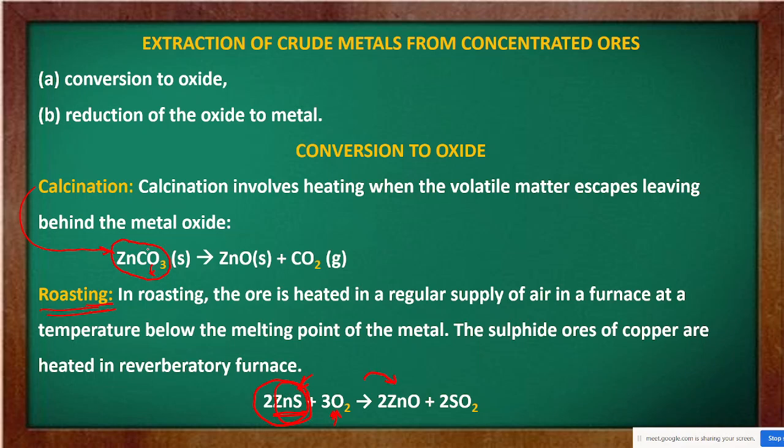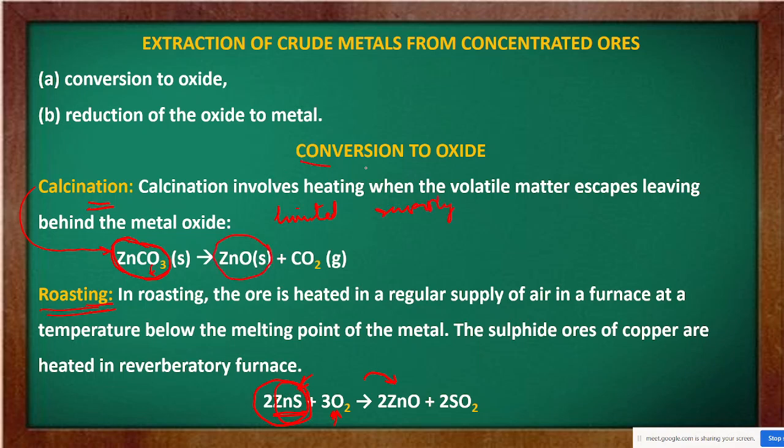But if my ore already contains oxygen in it, then we are to do calcination. It means that we have to heat it in limited supply of air, and we will get the oxide.